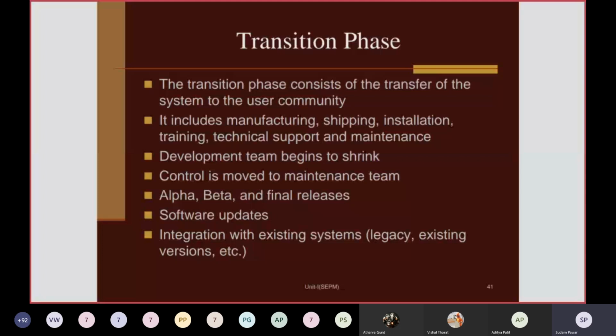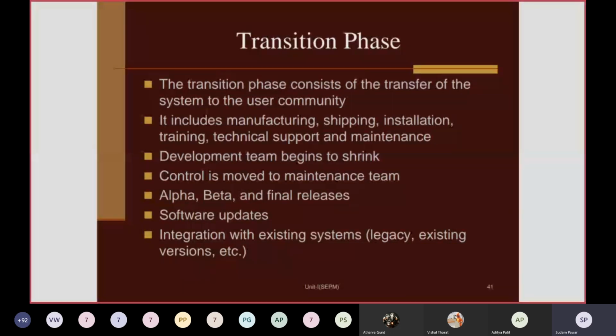Alpha earlier will be the beta testing, meaning the beta version of the software will be released, and after customers' feedback we release the final version, that is the alpha version. Then according to the customers' requirements, software updates will be provided, and integration with existing systems.